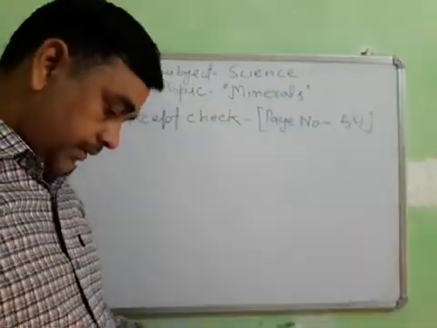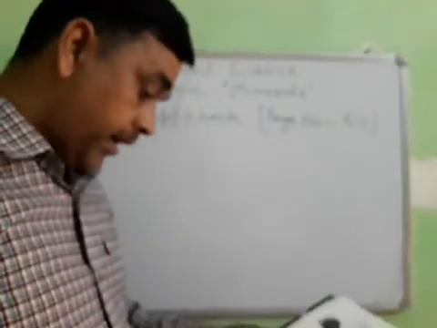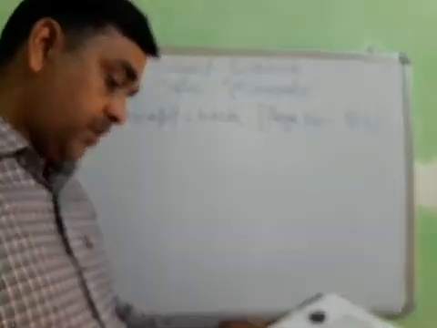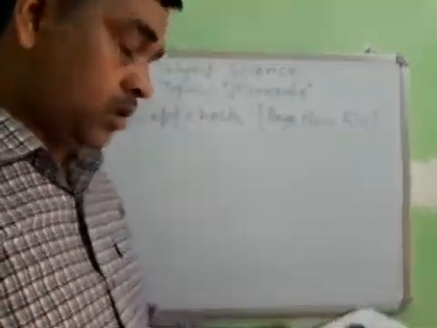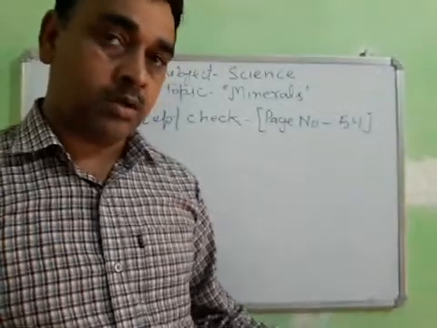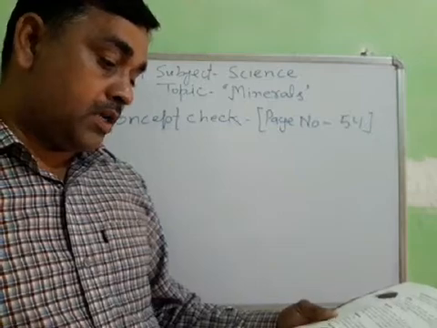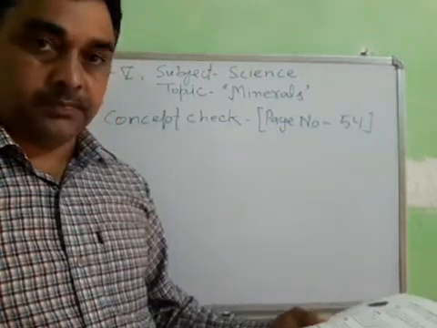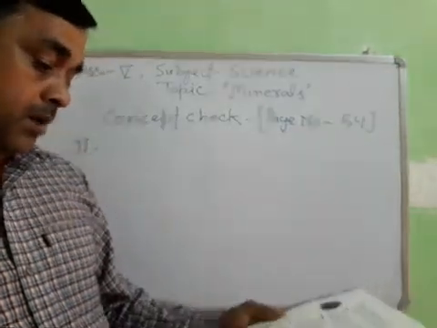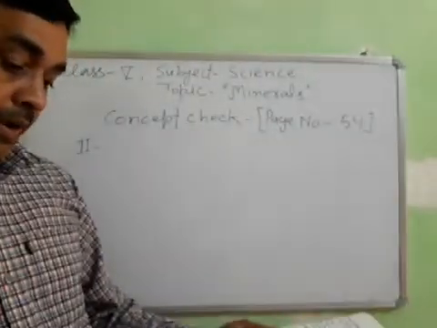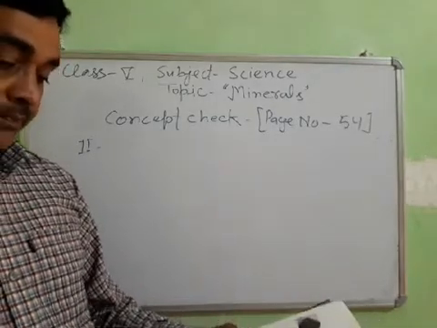Question 1. First up, what does the question say? Identify the given rock on the basis of the given description. So it is very important to learn the characteristics of the rocks. First, a hard rock mainly composed of quartz, mica, and feldspar. Students, this is the granite.